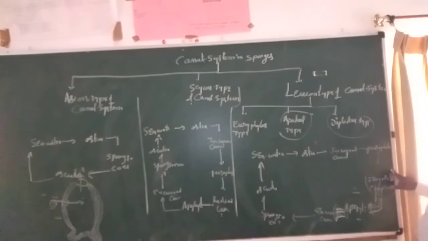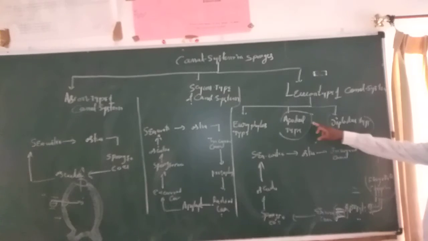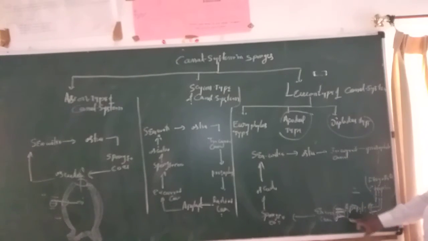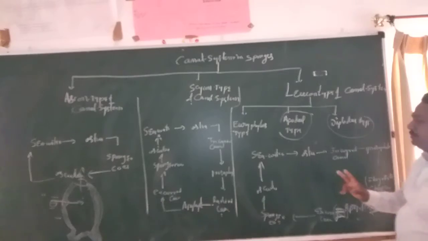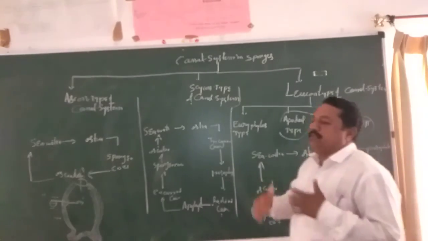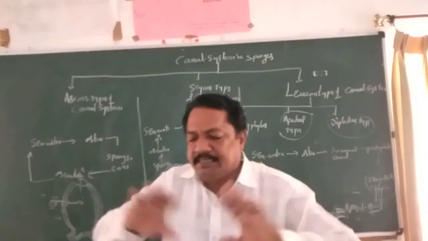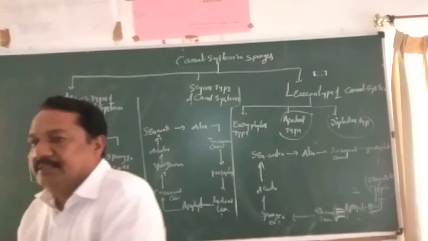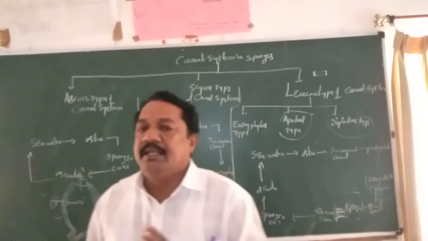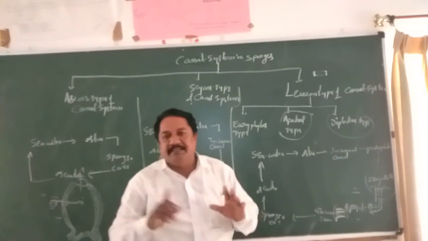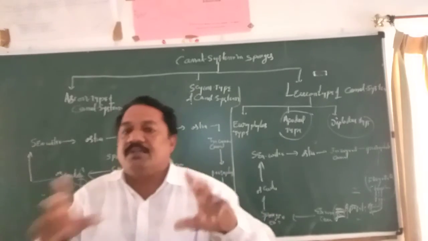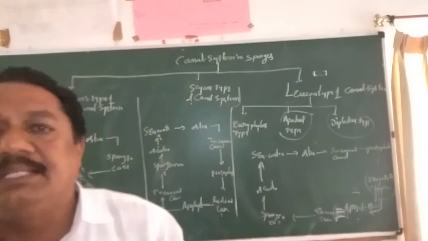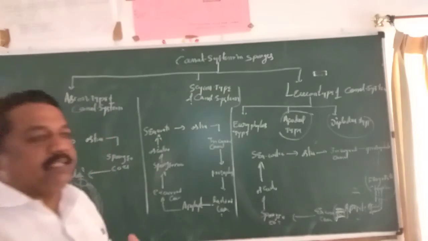First modification takes place from Eurypylous to apodal, and here two times modification takes place from apodal to diplodal. Like that the complexity is increased, but entrance and exit exist in the same fashion. When water circulation is going on, whatever complexity is increased.